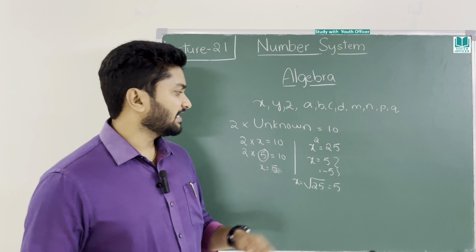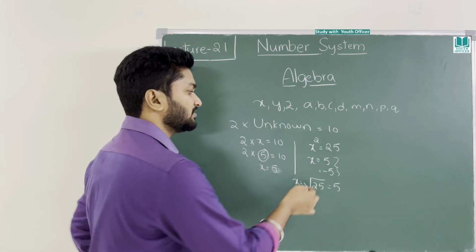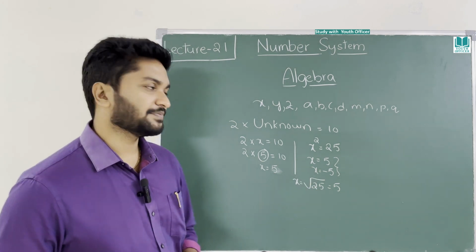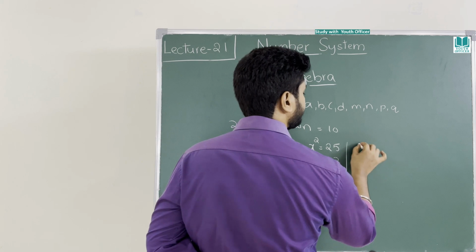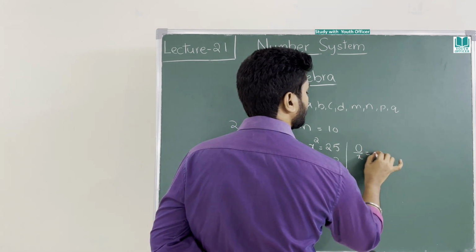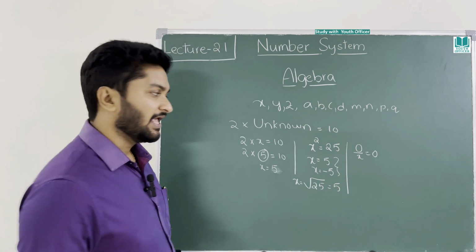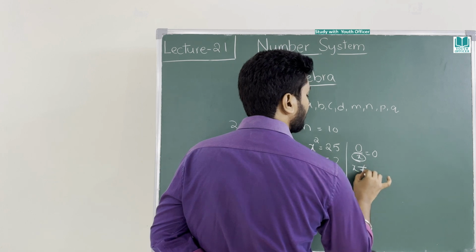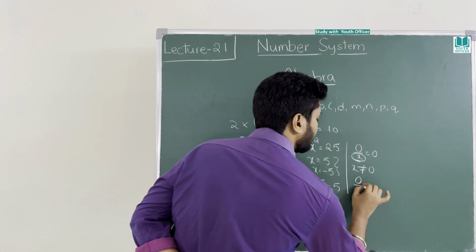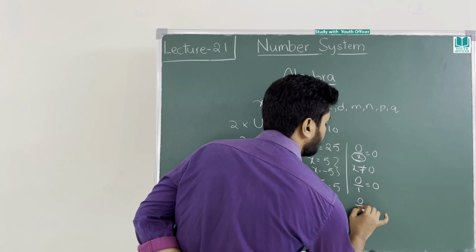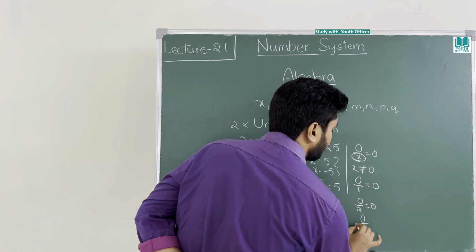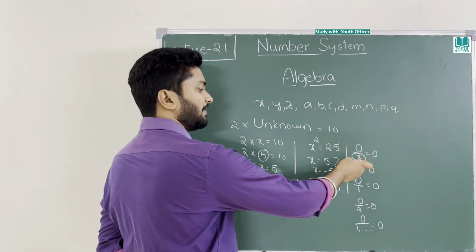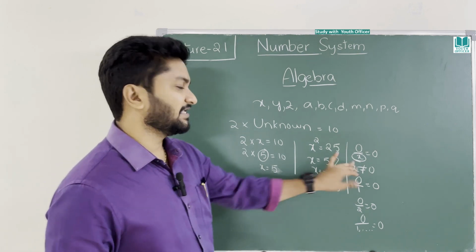Now, sir, are only two values possible? Here two values are there for x. Are only one value or two values possible? No, any number of values may be possible. We will take one more example: 0 by x equal to 0. x can be any value, but it should not be equal to 0. It can be 1, 0 by 1 equals 0 only, 0 by 2 equals 0 only, 0 by some 1 lakh will give you 0 only. Now x value can be many except 0.